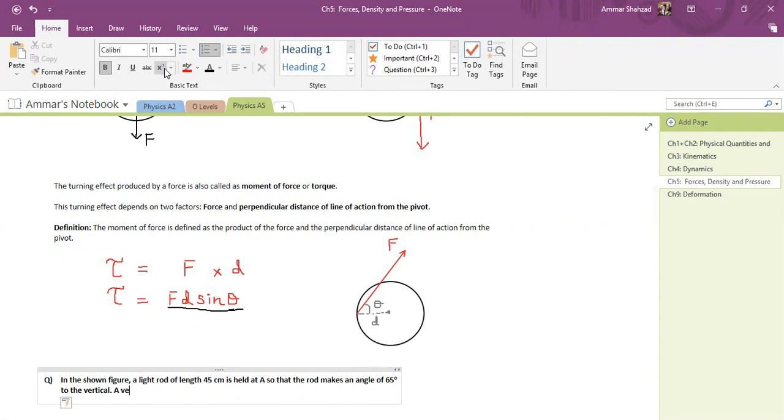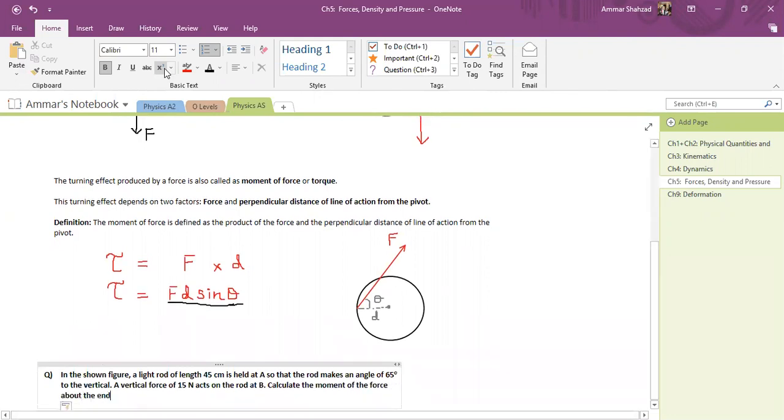A vertical force of 15 Newton acts on the rod at B. Calculate the moment of the force about the end A.